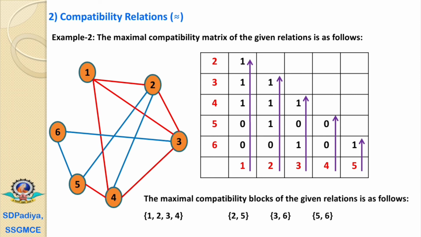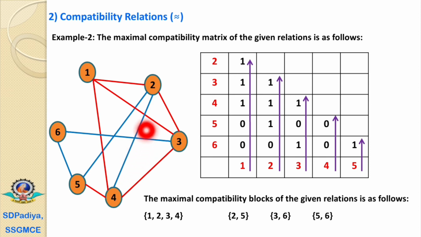If we observe, the first maximum compatibility block is a rectangle 1, 2, 3, 4. In that, 1 has a relation with 3 and 2 has a relation with 4. The second block is only 2, 5. We could consider the triangles 2, 3, 4 and 2, 4, 5, but in those, the lines 2, 3 and 3, 4 are already covered.